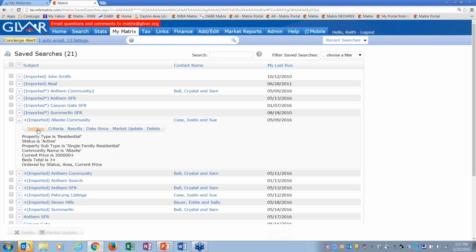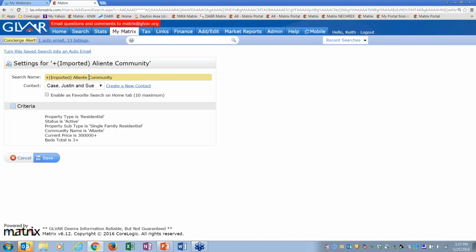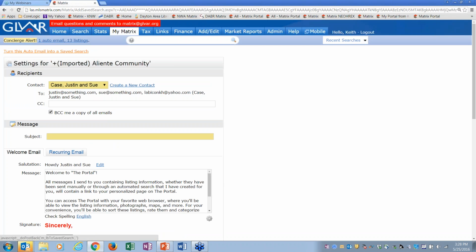Then all you need to do is go to Settings. Here's that search for Justin and Sue. Right up here is what I call the magic button. You're going to turn the save search into an auto email. When you click on that, now it opens up. You see Justin and Sue. You see all their email addresses.